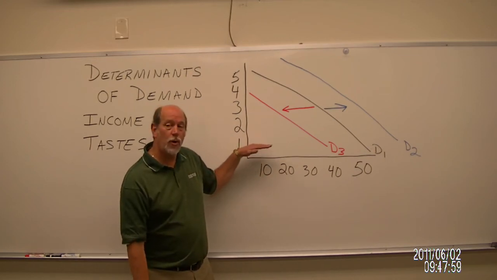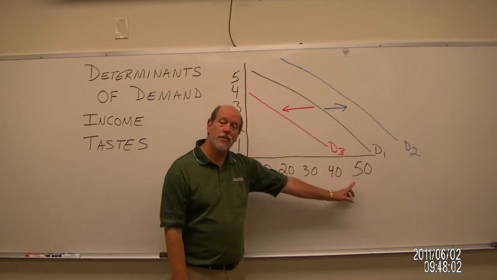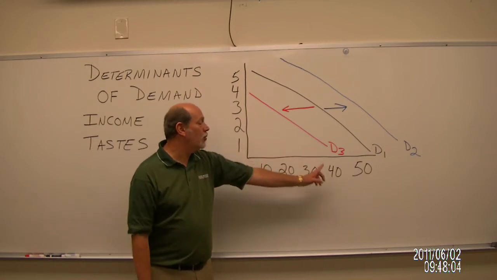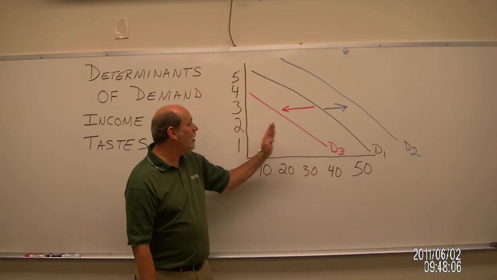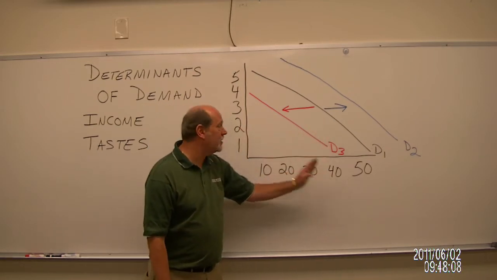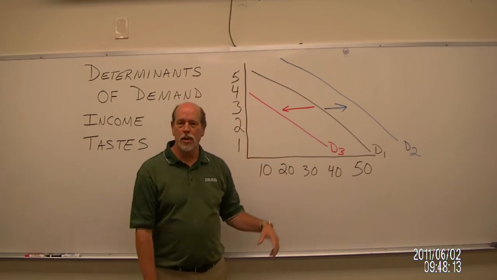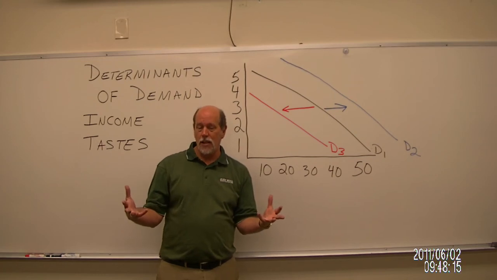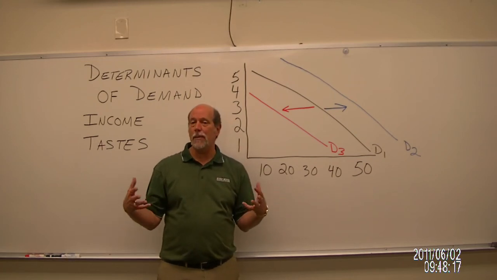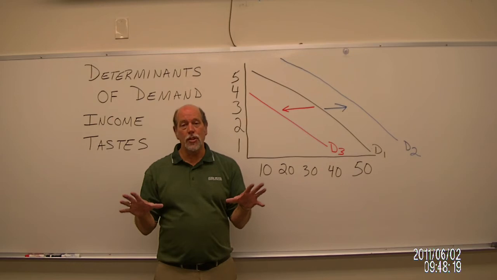At $1, originally we'd been purchasing 50 of these things. Now at $1, we're only buying 40. At $2, we had been buying 40 12-packs. Now at $2, we're only buying 30. So again, we could follow that on through, but when demand decreases, people buy less at every possible price. So that's a good starting point.